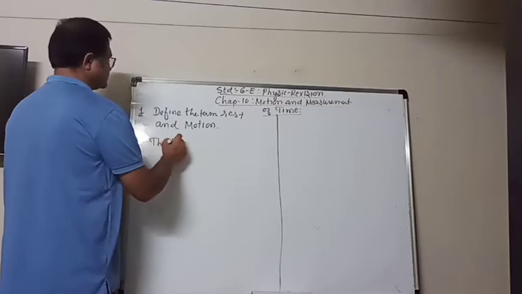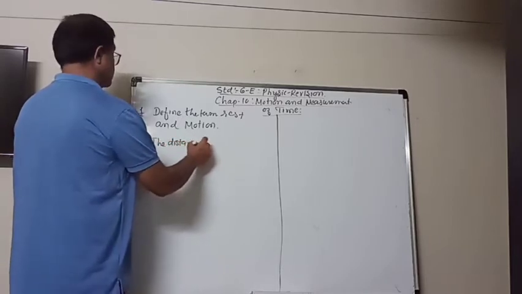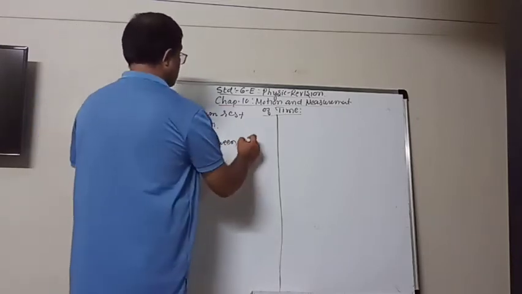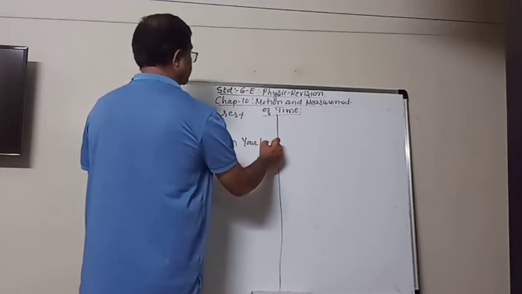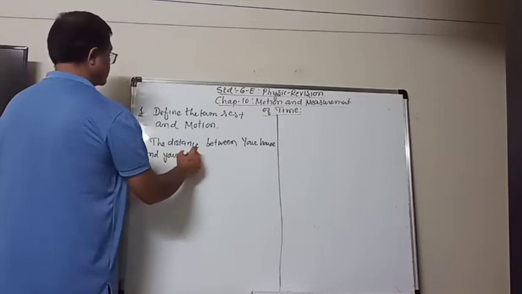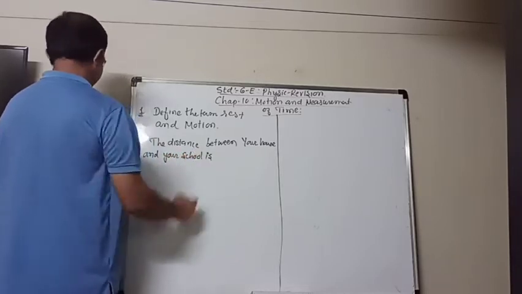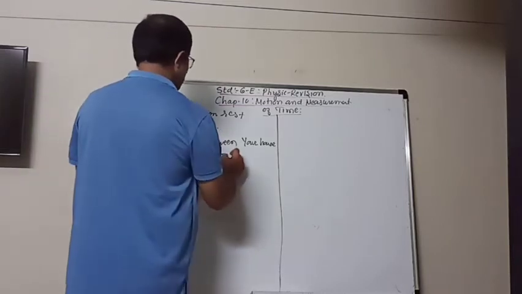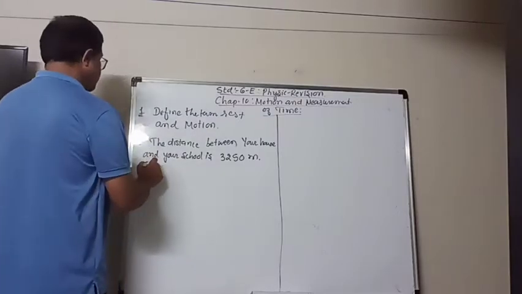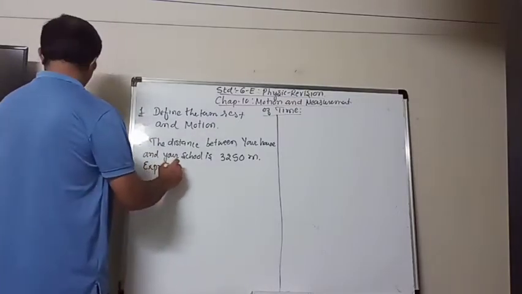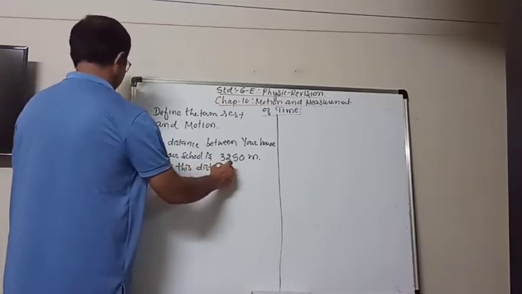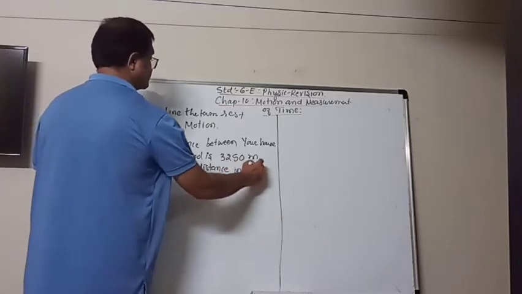The distance between your house and your school is 3,250 meters. Express this distance into kilometer.